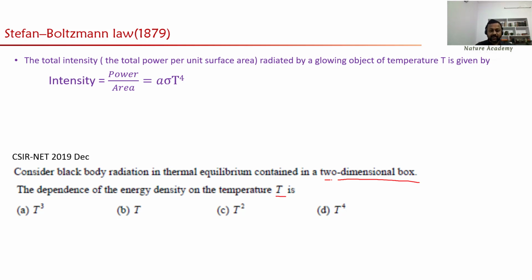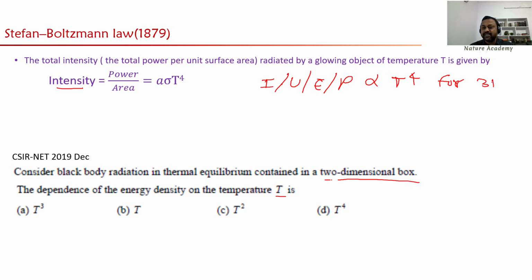So what is the formula? Look at this one. Intensity is nothing but total power by area, so I can treat this as energy density. Intensity, energy density, and radiation pressure, all these components are proportional to T power 4 for a three-dimensional space.